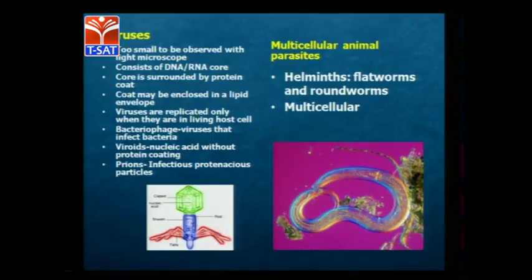So the core is surrounded by a protein coat. The protein coat helps with strength. It also has a lipid envelope, and this virus is completely replicated. If you see bacteriophage viruses, they infect bacteria, and they are nucleic acid with protein coating.